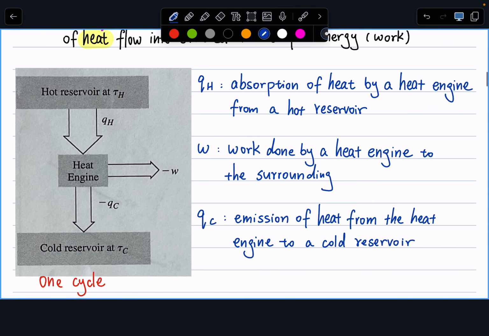Or, in a graphic picture, what exactly does a heat engine do? In here, we imagine we have a hot reservoir, say hot water or hot oil, that's at a higher temperature. This one is the thermodynamic temperature, which our textbook writes with a different symbol, but that's just temperature.